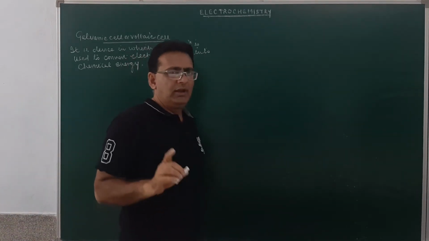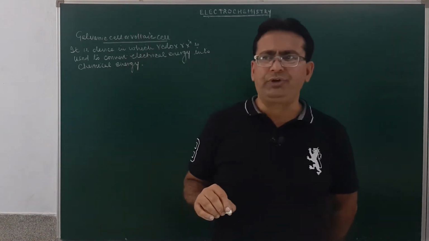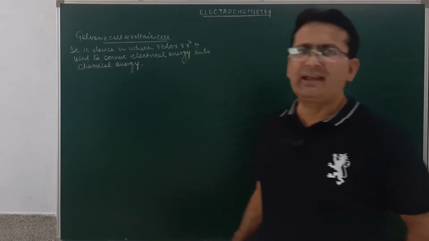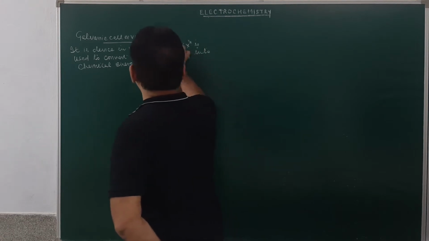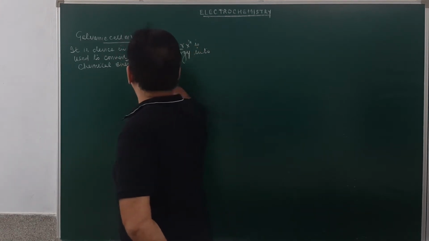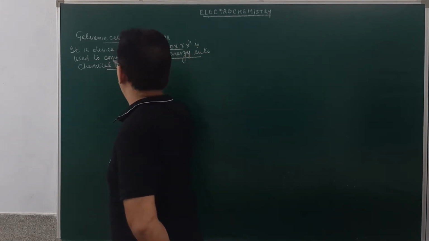Am I clear? The electrolytic cell was a device in which electricity was used to obtain the chemical change. The galvanic cell is a device in which redox reaction is used to convert chemical energy into electrical energy.